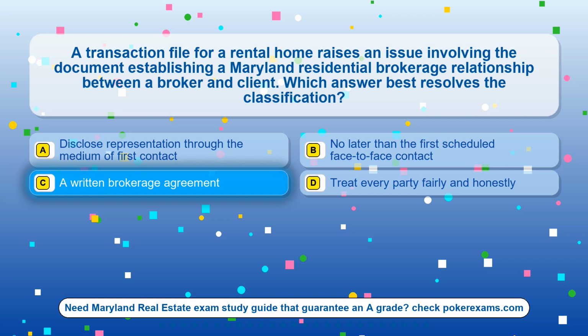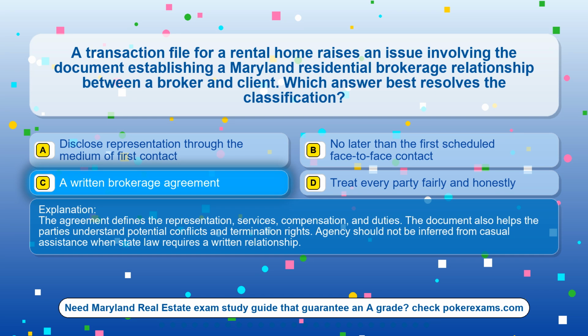The correct answer is option C, a written brokerage agreement. The agreement defines the representation, services, compensation, and duties. The document also helps the parties understand potential conflicts and termination rights. Agency should not be inferred from casual assistance when state law requires a written relationship.